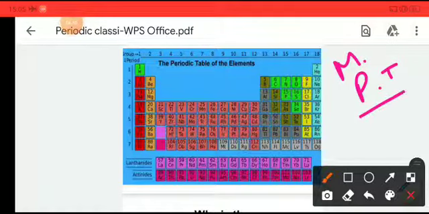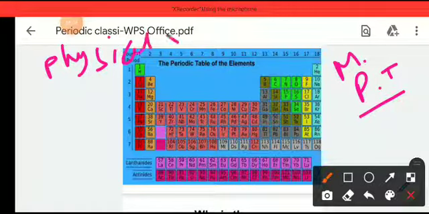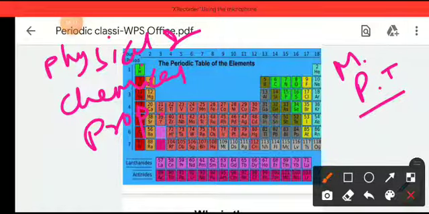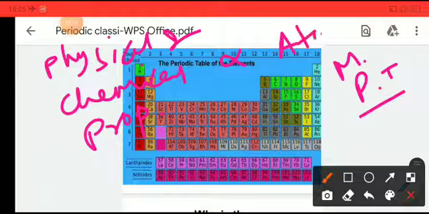Okay, in this modern periodic table, the physical and chemical properties of an element are proportional to its atomic number.